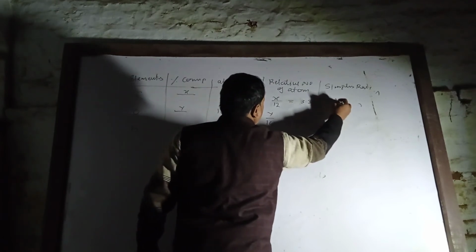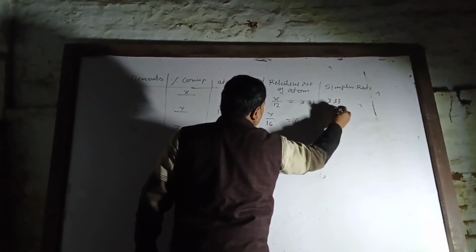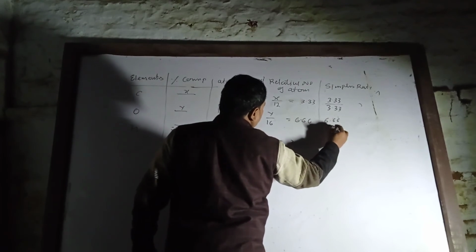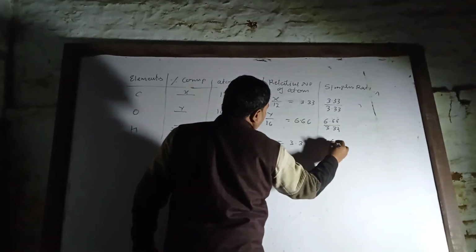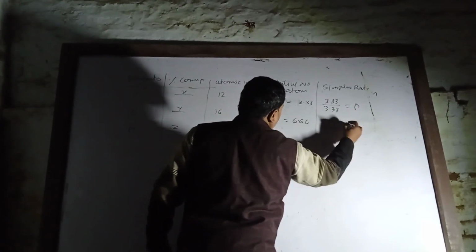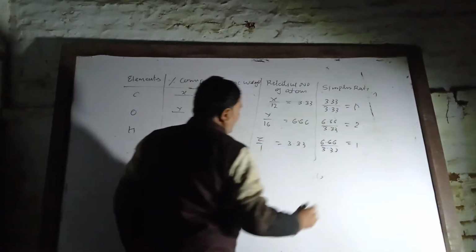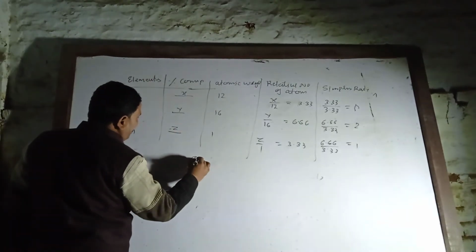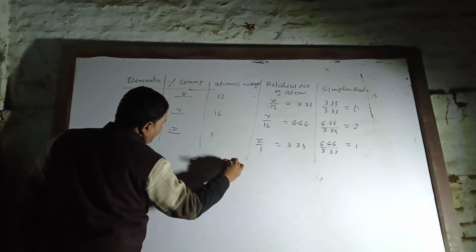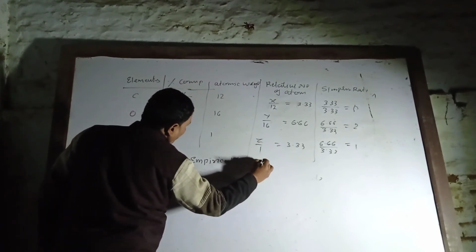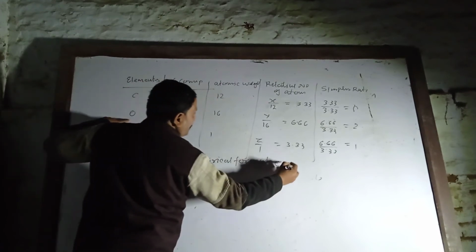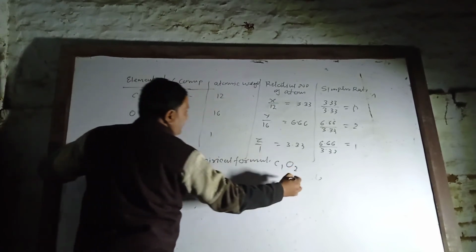Means 3.33 divided by 3.33, 6.66 divided by 3.33, 3.33 divided by 3.33. Answer will come 1, 2, 1. Then you write the empirical formula: carbon 1, C1, oxygen 2, O2, hydrogen 1, H1.